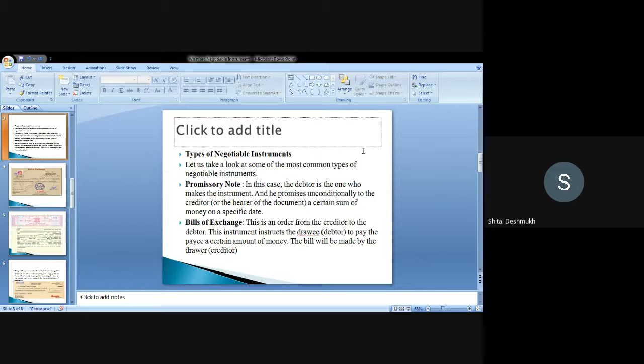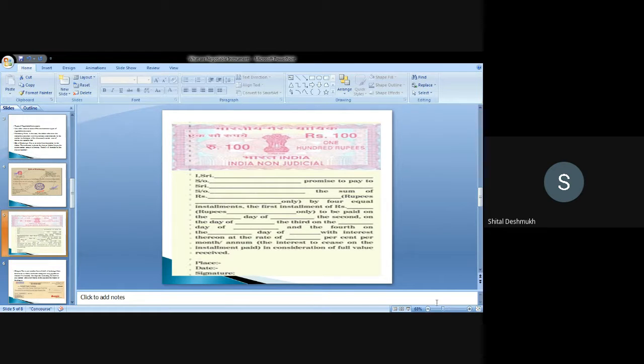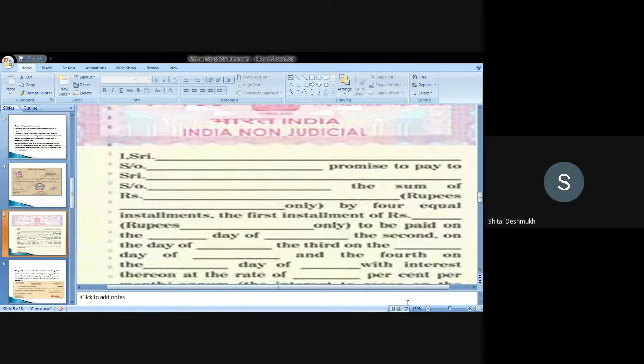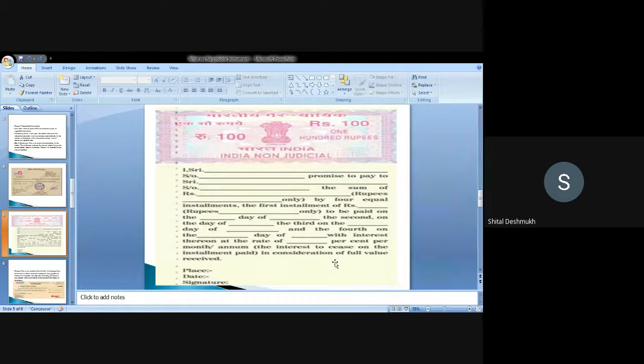We can look at a promissory note so that it will be easier. You can see here in the promissory note, who made this promissory note?